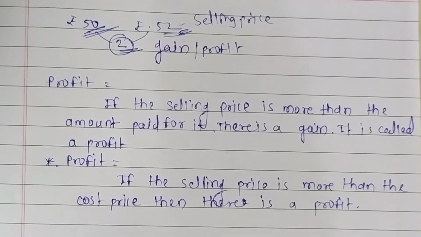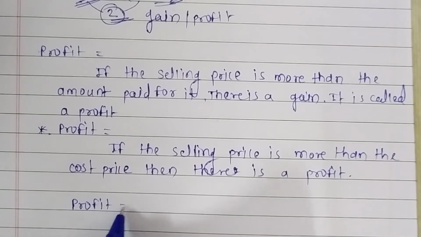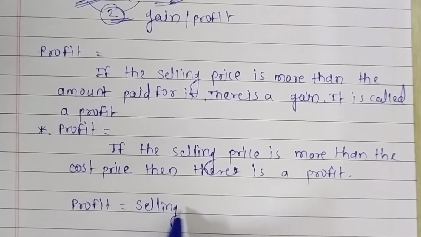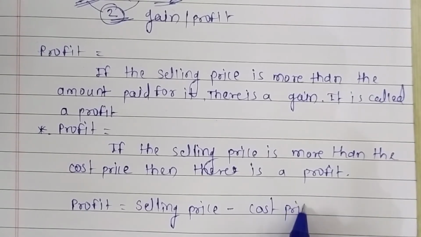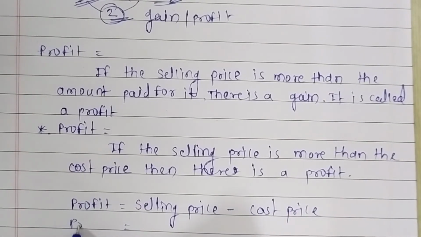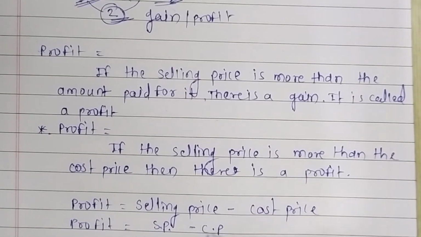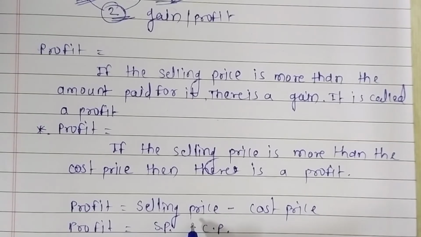Then how can we find the profit in any question or any transaction? There is a formula to find out the profit. Profit is equal to selling price minus cost price. In short, it is written as profit is equal to SP minus CP. Don't forget it. It is a minus. We have to subtract cost price from selling price. Then we can find the profit.